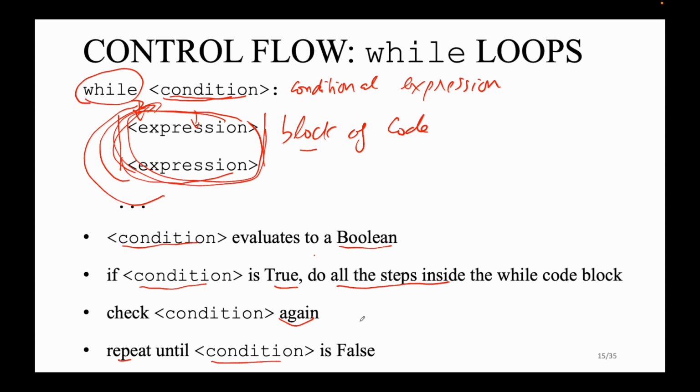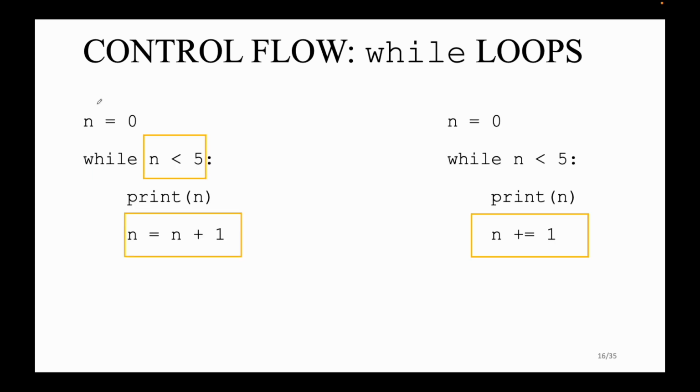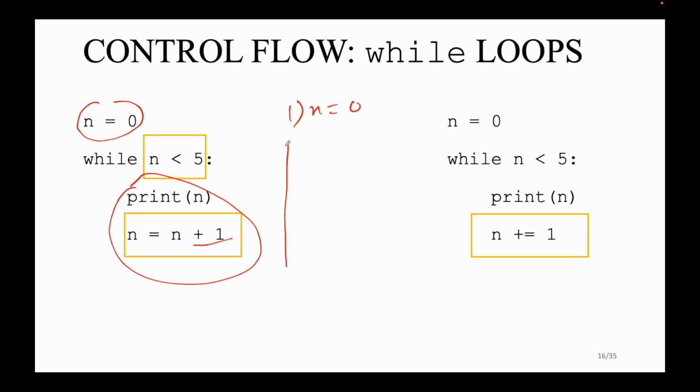Okay, let's go through some examples to understand deeply. For example, here I have a variable n, and my condition is n smaller than 5. This is the block of code. We're gonna read out the value of n, and we increase the value of n by one. How many steps do we need to follow in this program? In step 1, n equals 0, and we read out 0, of course. Then we increase the value of n by 1, so n plus 1, so n equals 1.